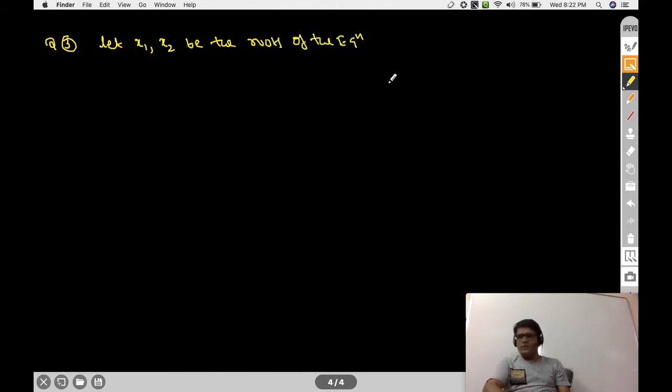It's a question from quadratic equations: the roots of the equation x square minus (a plus d) times x plus (AD minus BC) is equal to 0. Then show that